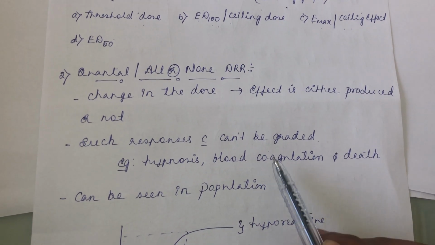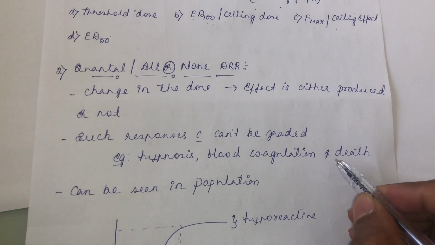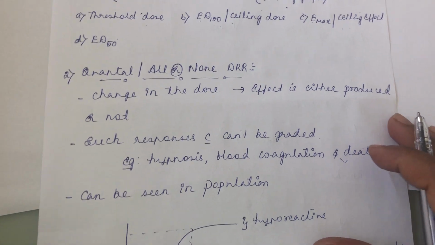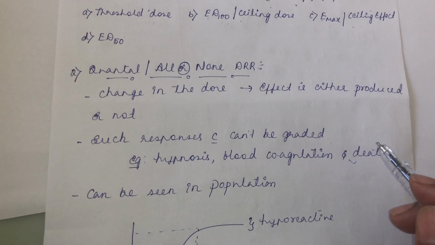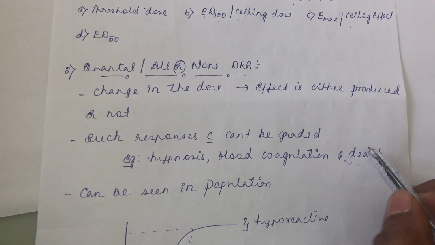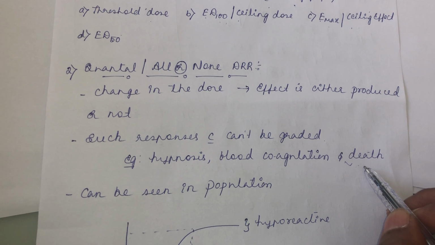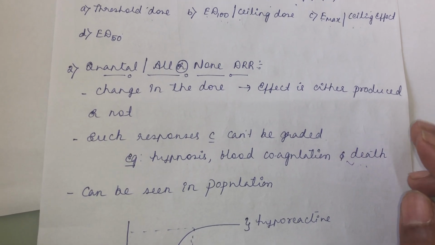Blood coagulation: coagulation has occurred, or coagulation has not occurred. Similarly, death is a classical example of quantal response. You cannot quantify death, saying this much amount of death has happened. Death is death. You cannot quantify it. Death will happen or it doesn't happen. So that response will be a quantal response. With a change in the dose, the effect is either produced or not.